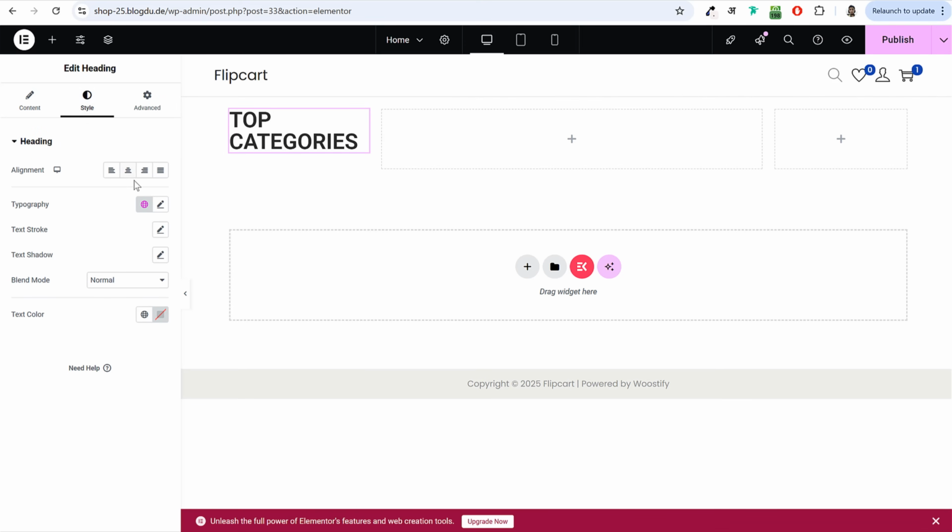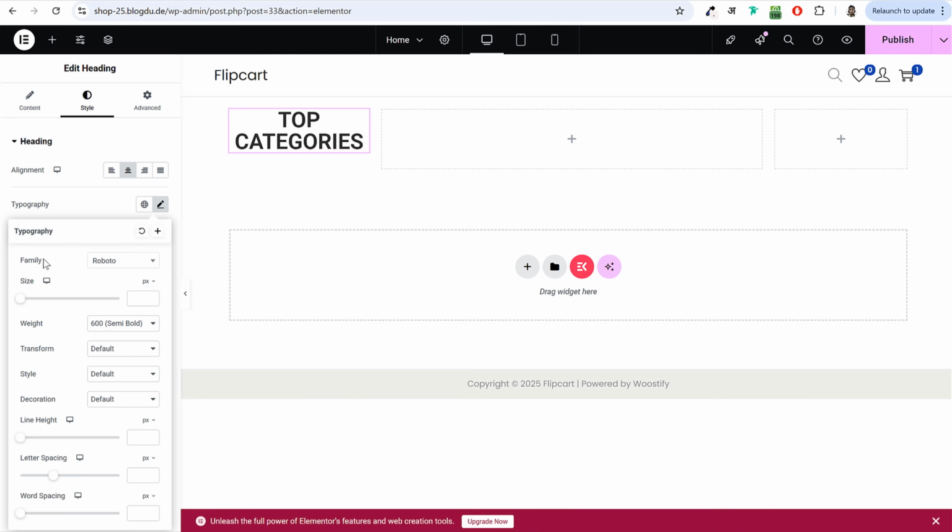So go to style. If you want to bring it in center, right, left, you can change the alignment. We want to change the alignment to center. Now under typography, you can click on this thing. By default, the font family which is used over here is Roboto. I don't like Roboto font family very much. I don't like this style very much. So you can select some other style, or if you like this style, you can leave it.